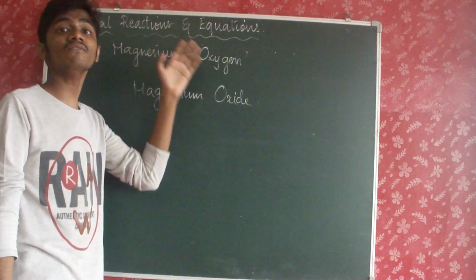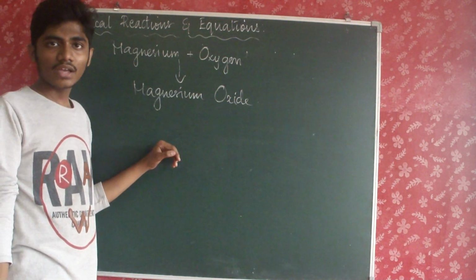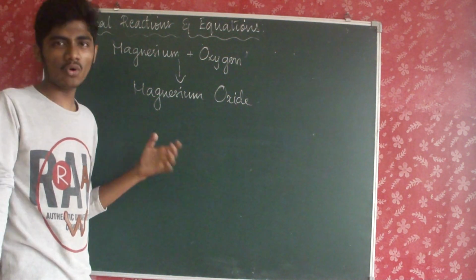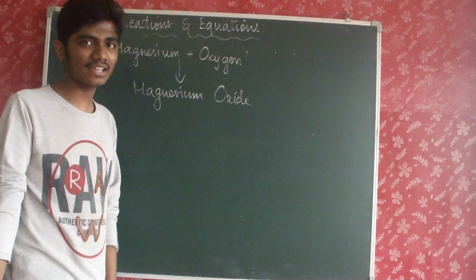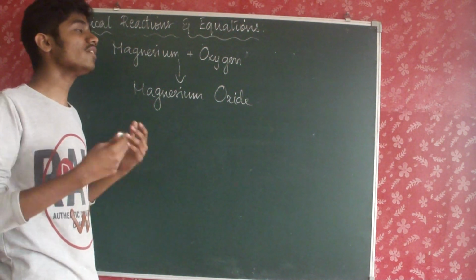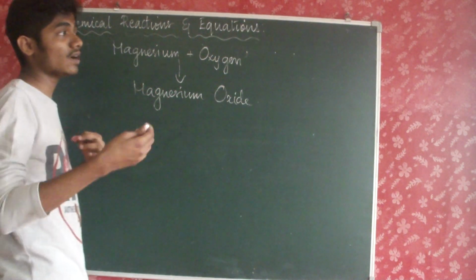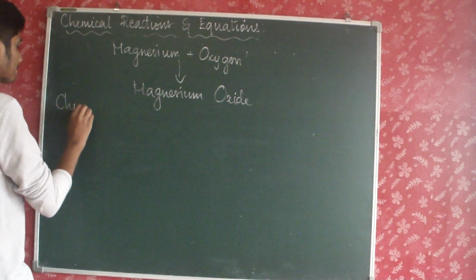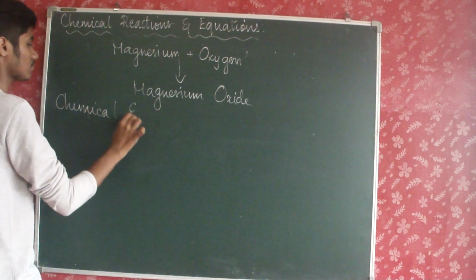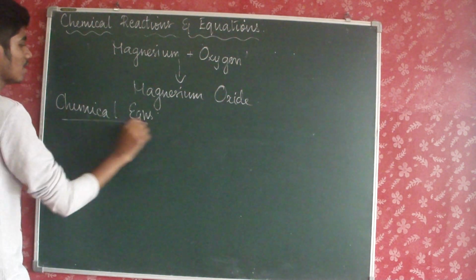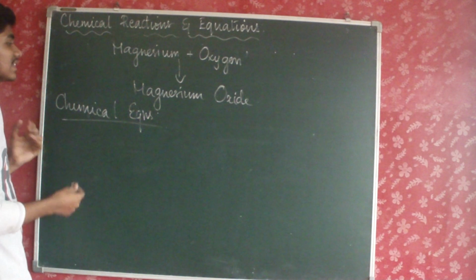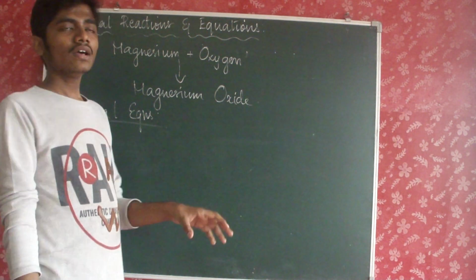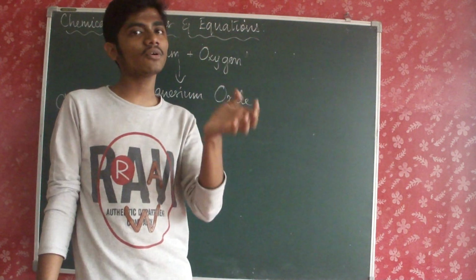Magnesium oxide. So this kind of reaction is known as a word equation, because I have used words to represent the substances. Can you understand that? This is a word equation. But we need a more convenient form of representing chemical reactions. Am I right? So what people found out later was chemical equations. These are word equations and these are chemical equations, which are written in the form of chemical formulae. All the substances are represented in the form of their chemical formula.